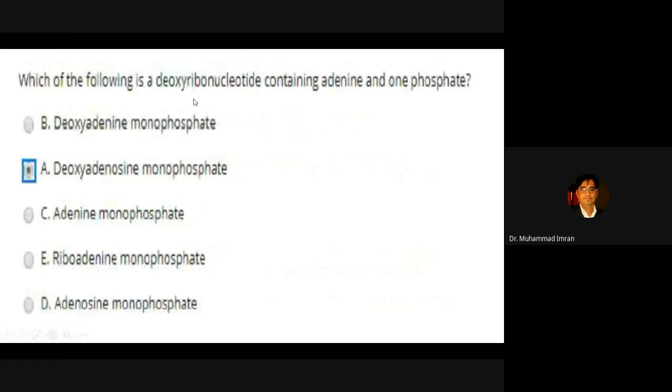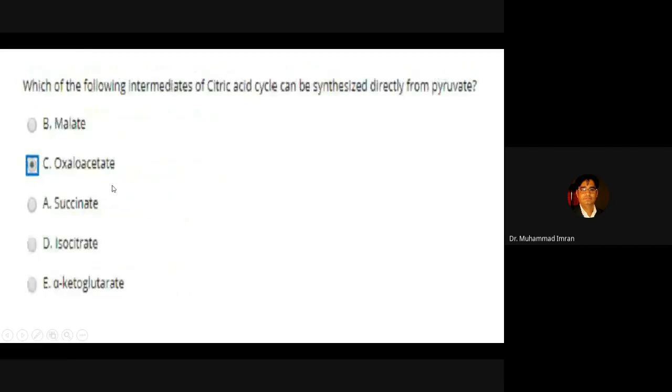Which of the following is a deoxyribonucleotide containing adenine and 1-phosphate? It is deoxyadenosine monophosphate, which is present in DNA. If it is in RNA, then it is known as adenosine monophosphate, not deoxy.